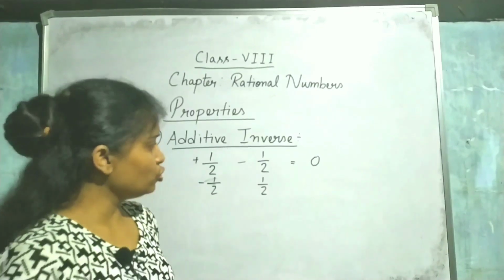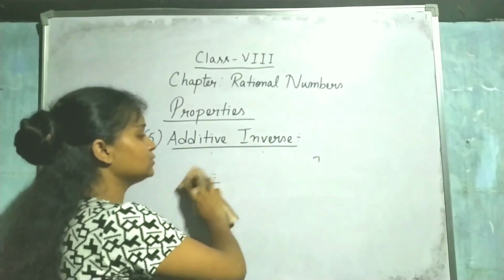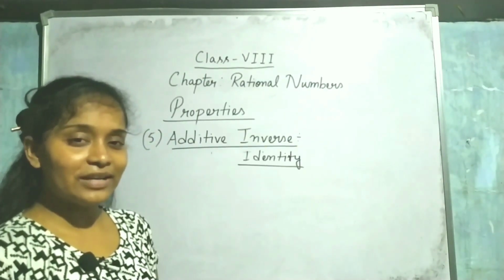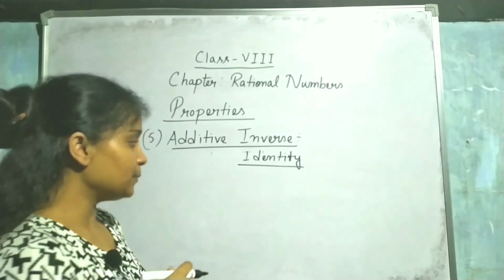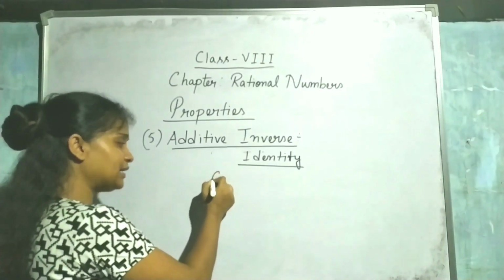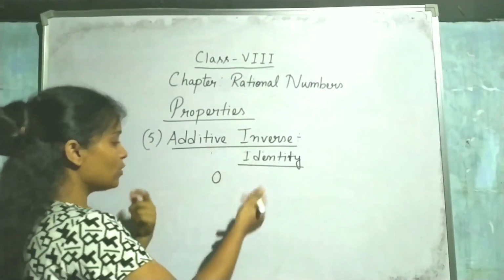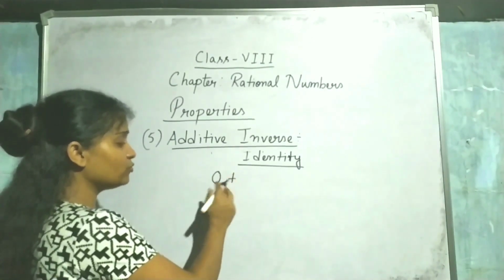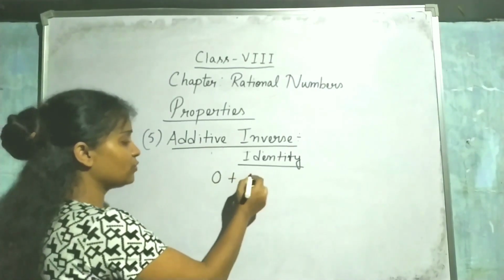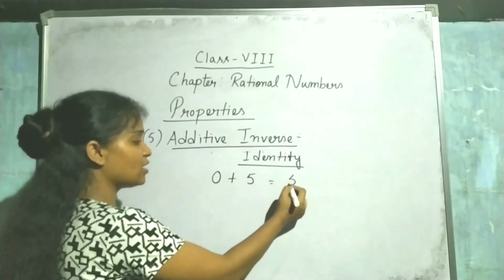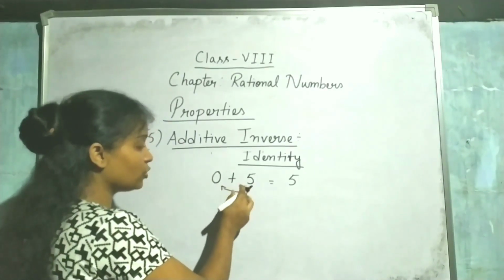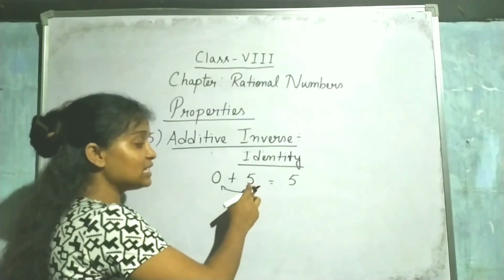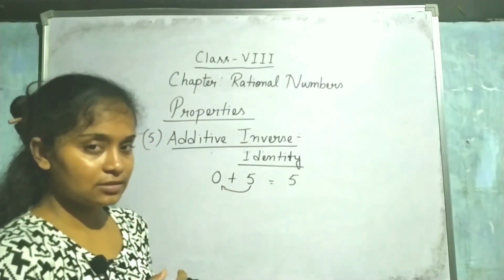Okay, so do you know about additive identity? Which one is the additive identity? 0 is known as the additive identity. Why? Because additive means addition, and when we add a number to 0, like adding 5 to 0, the answer is 5. That means when you add a number to 0, it does not lose its identity.